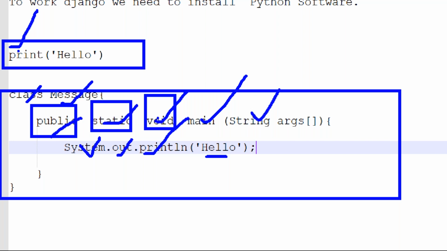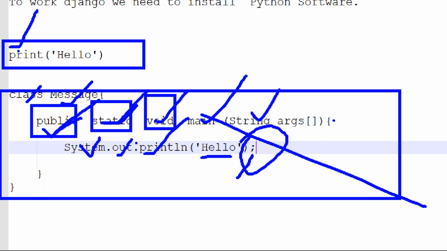Like this, we have to know all the knowledge 100%. Then only can you write the development perfectly. To print a single hello message, first you need to know all these definitions and meanings. So it takes some time and is a lot of burden to learn all these things, and sometimes we may forget some of them and get a different output. And if the semicolon is not there, then we get an error in our program.